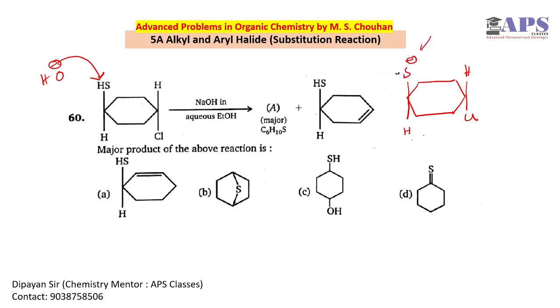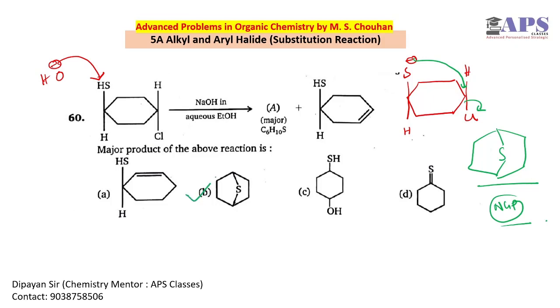S minus is the nucleophile and Cl is the leaving group. That's why backside approach is possible. In this case, backside approach is possible and Cl will be eliminated from the molecule. So in this case we have this kind of situation, which is a problem of NGP. So this will be your final product.